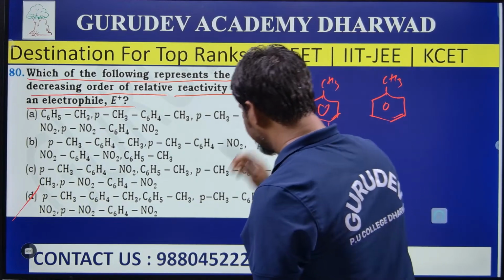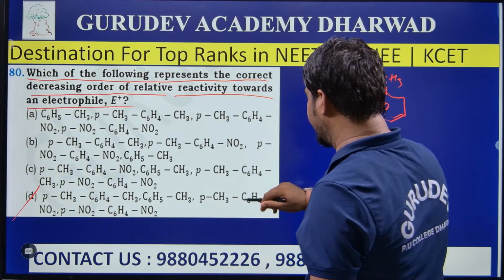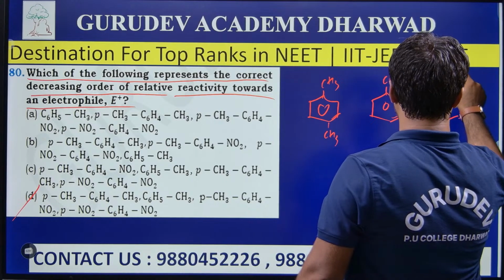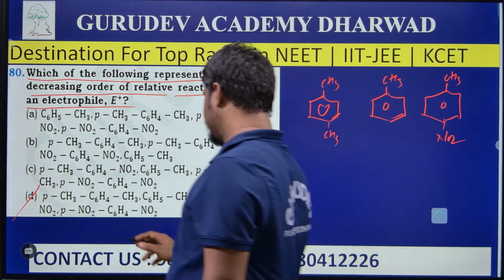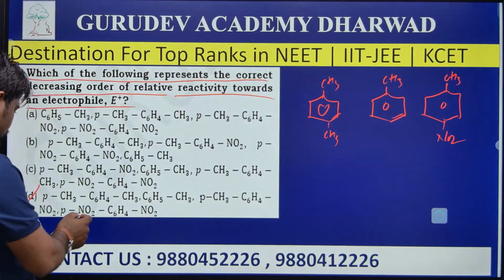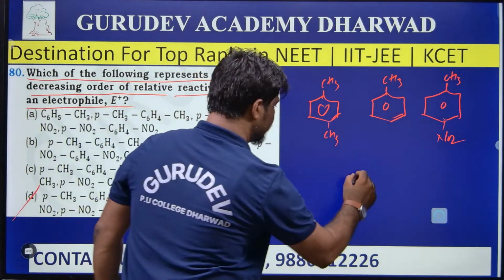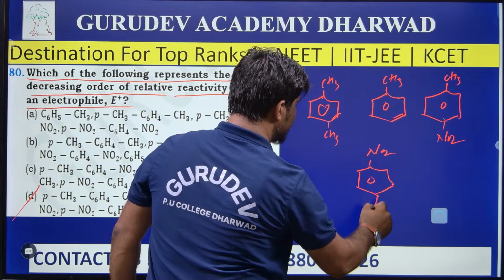The next one is p-methyl nitrobenzene. Yes, this is CH3 and I can take nitrobenzene. The last one is nitrobenzene. So the last one has a nitro group on both sides.